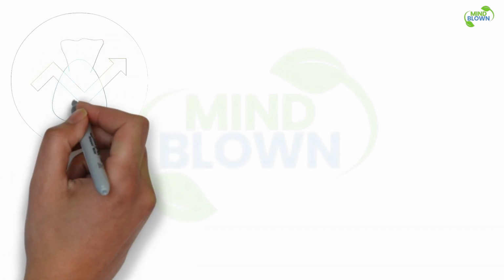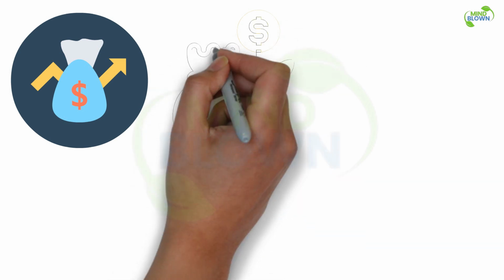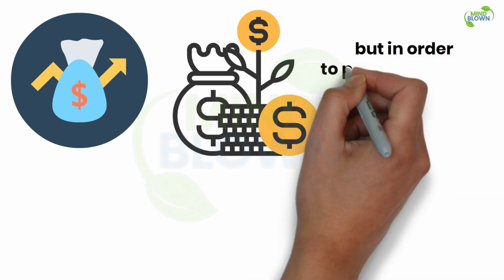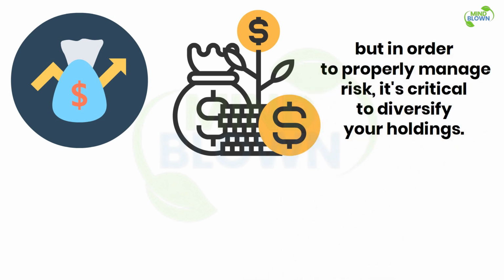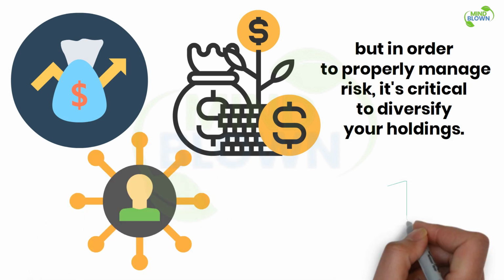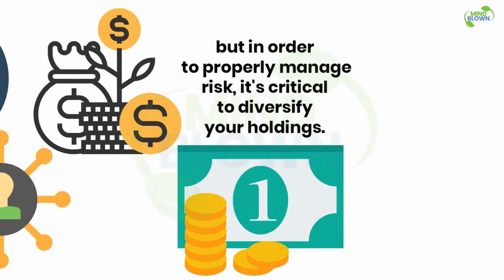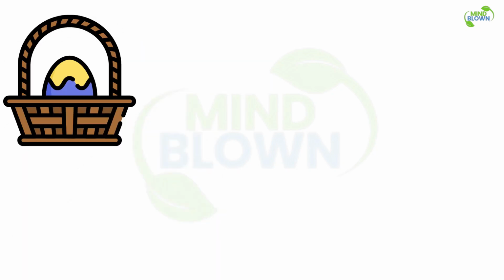Investment diversification is the third proven method for asset management and financial planning. Building and maintaining wealth can be done in large part through investing, but in order to properly manage risk, it's critical to diversify your holdings. Spread your investments across many asset classes, such as equities, bonds, real estate, and other investment vehicles that match your risk appetite and financial objectives to avoid placing all your eggs in one basket.